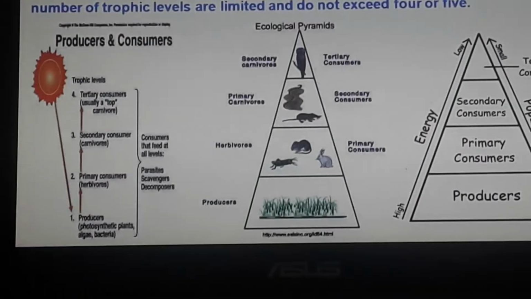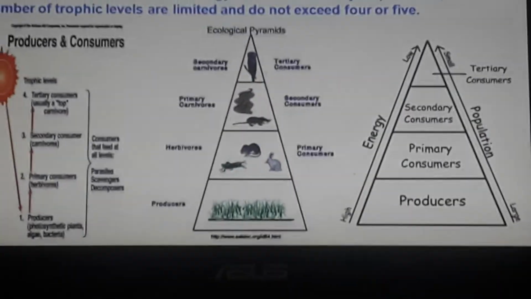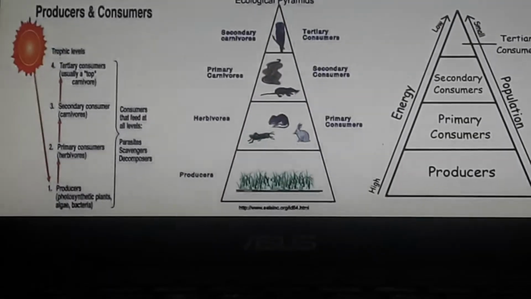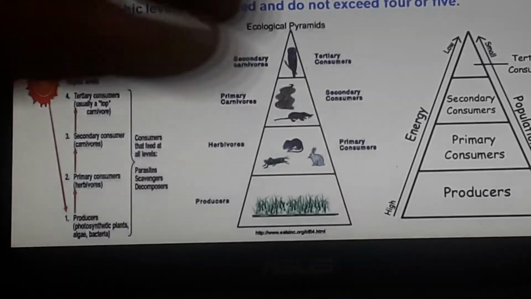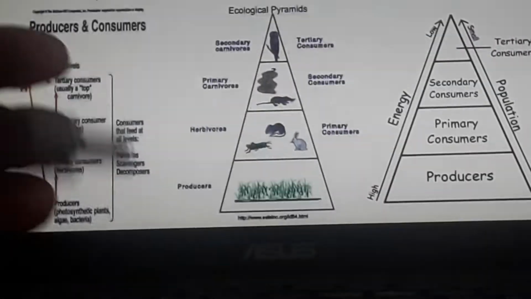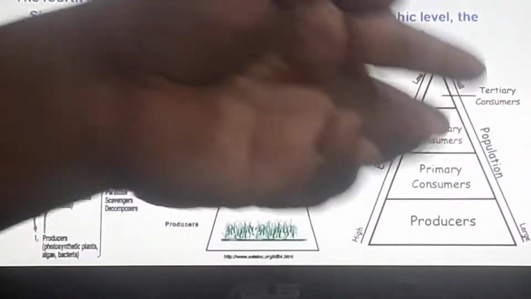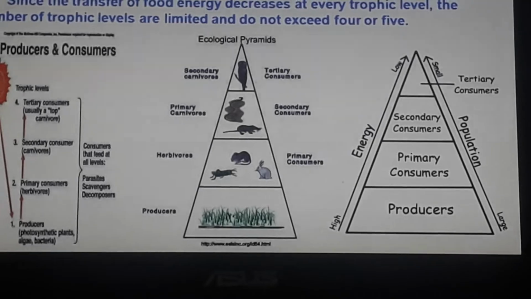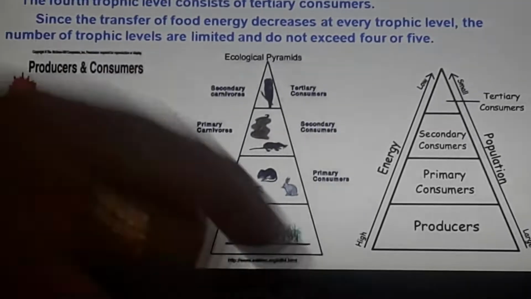इसका मतलब ये है कि प्रोड्यूसर से जितना एनर्जी मिला है ऑर्गेनिज्म को, प्राइमरी कंज्यूमर को उतना नहीं मिलेगा. कुछ एनर्जी एनवायरनमेंट में लॉस्ट हो जाएगा. There will be some energy which will be lost in the environment. Only some part of the energy from the producer will go to the primary consumer. Similarly, प्राइमरी कंज्यूमर को जब सेकेंडरी कंज्यूमर खाएगा, सारा एनर्जी प्राइमरी कंज्यूमर से सेकेंडरी कंज्यूमर में नहीं जाएगा. Only some % of energy will go from the primary consumer to the secondary consumer. So this is the concept of the trophic level.